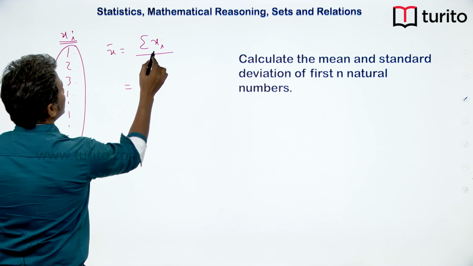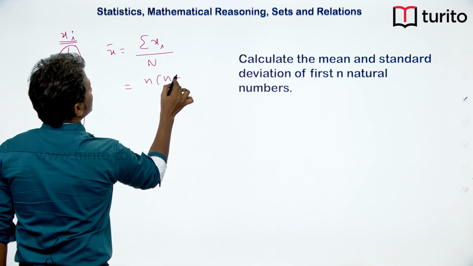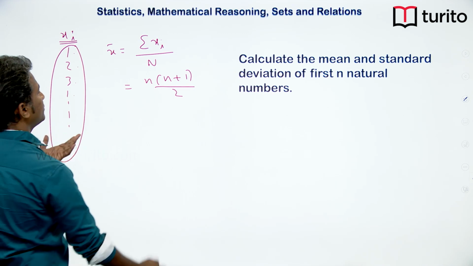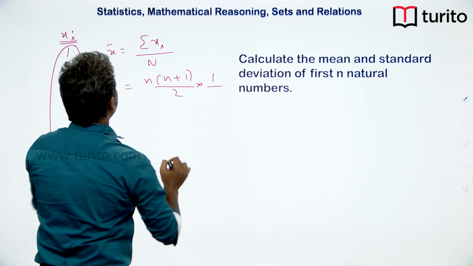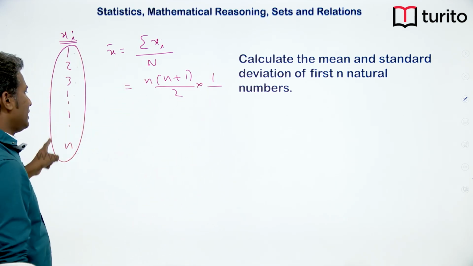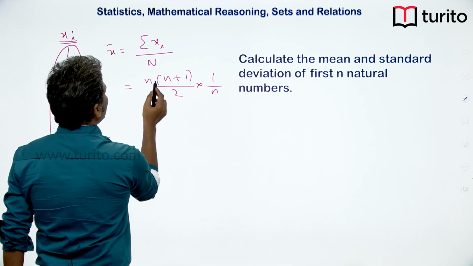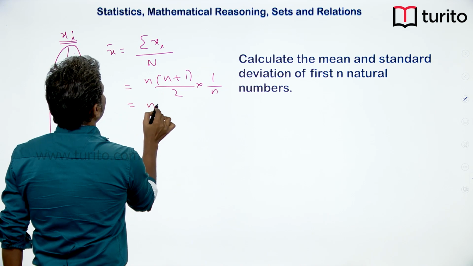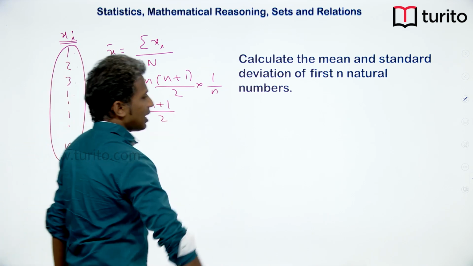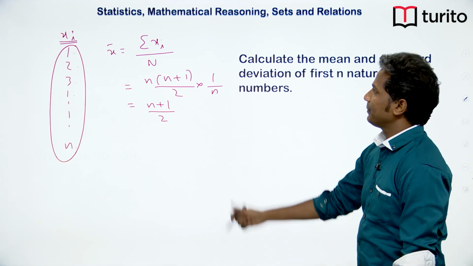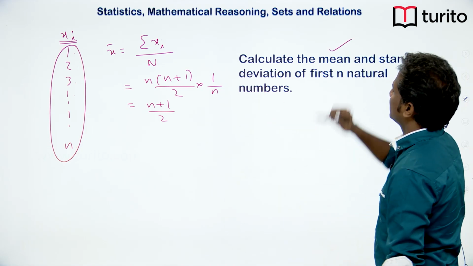Now, this becomes n into n plus 1 by 2, because the sum of n natural numbers is n into n plus 1 by 2, and it so happens that the total number of readings is also n because I have taken only n numbers. So, luckily n gets cancelled and we get n plus 1 by 2 as the average of all these n natural numbers. That is the mean.